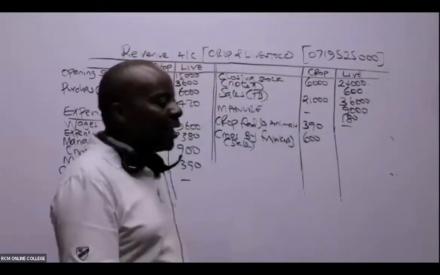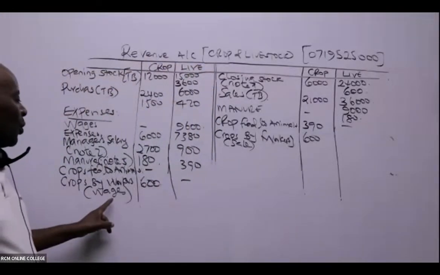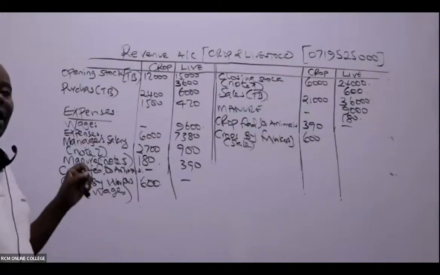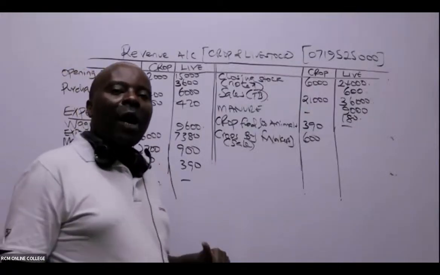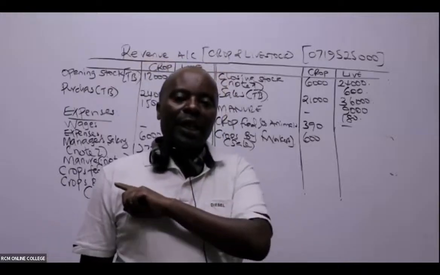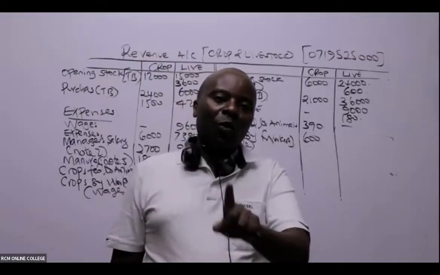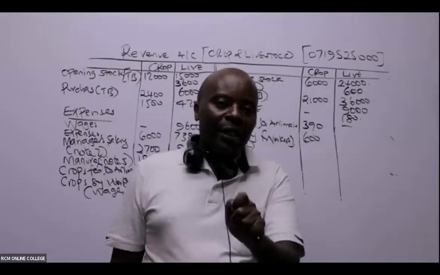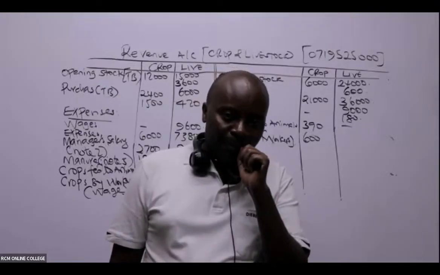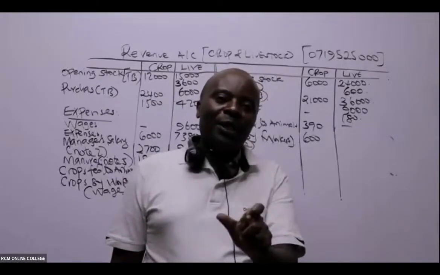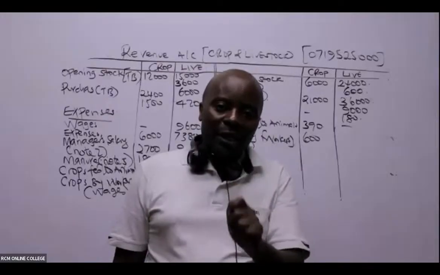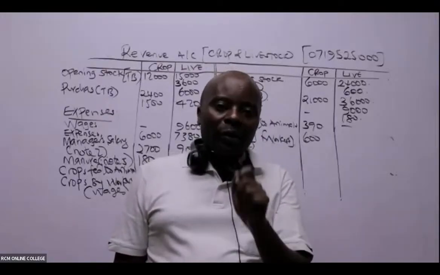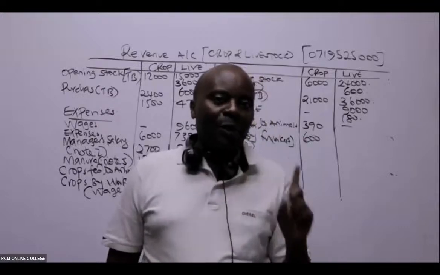So on this side, I'm going to have wages here, debited. Even if they took this for free, I will still debit this account with that 600. Why? Because I would consider it a donation. And remember, all donations, according to our accounting standards, are normally accounted for as expenses.